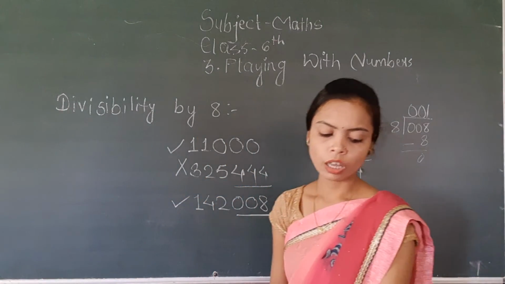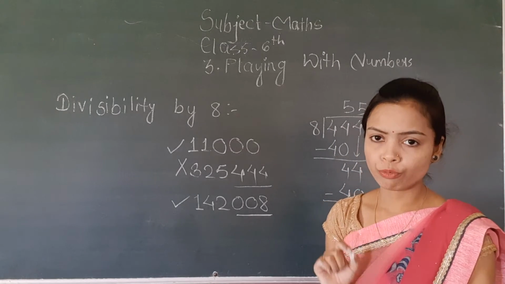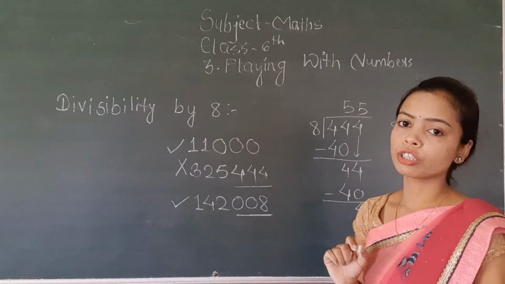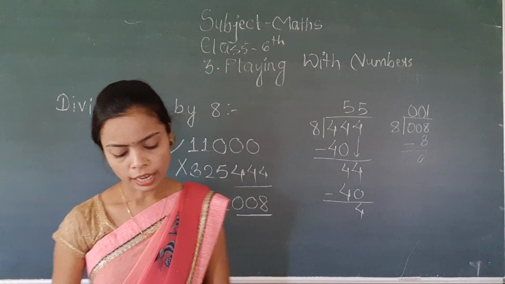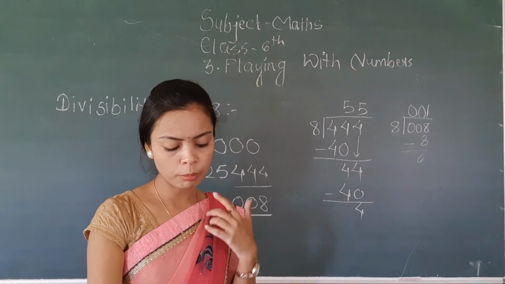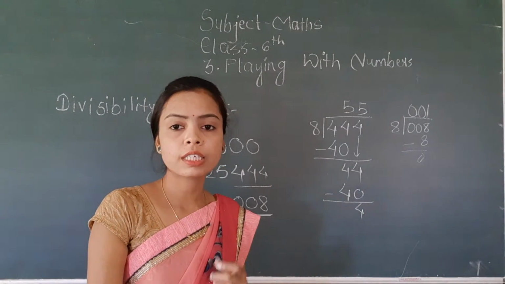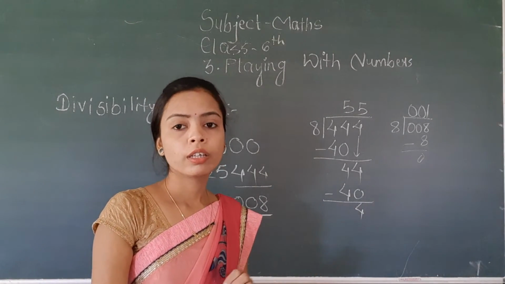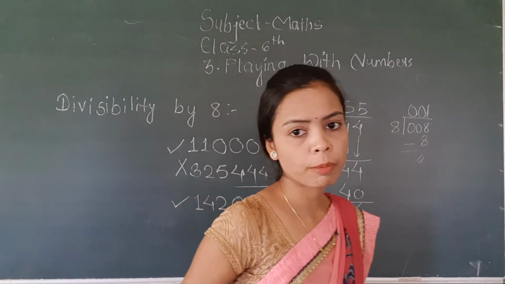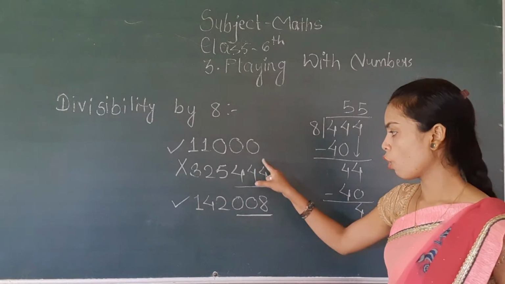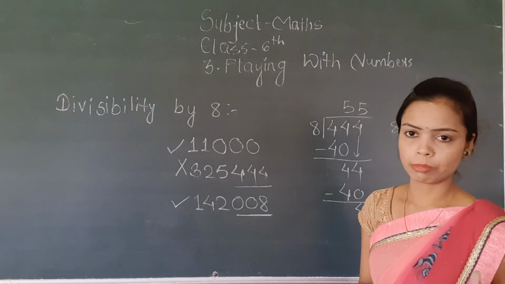Okay. Now what we have studied, the divisibility by 7. What is the divisibility by 7? If you find the twice or double of the last digit and the remaining number formed by the other digits, and find the difference between them, if the difference is a multiple of 7 or 0, then we say that the given number is divisible by 7. And what about 8? If in the last 3 places there are consecutive zeros or the last 3 digits are exactly divisible by 8, then we say that the given number is divisible by 8.